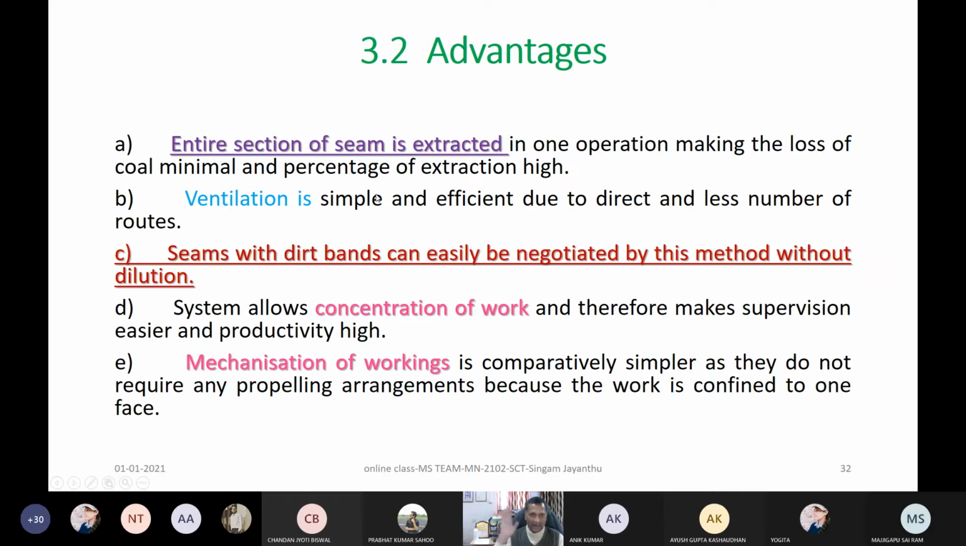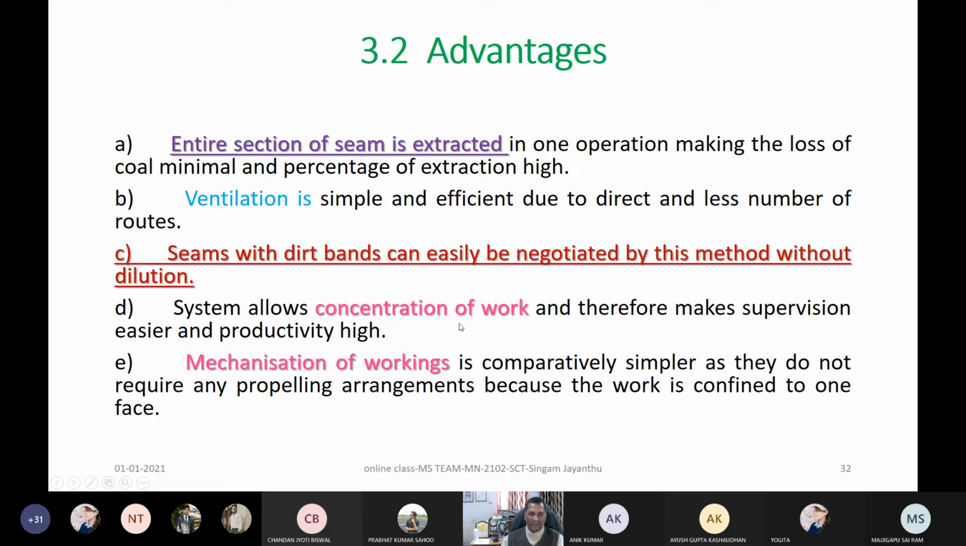That is a main advantage of our longwall mining, since that is a very long panel and less coal is left in the barriers. Then ventilation is very simple to understand because there is only one gate road or two gate roads at the most along which air is supposed to go. So there will be less loss of air. Then seams with dip bands can easily be negotiated without any dilution. Then the system allows concentration of work. This is also a very important issue.